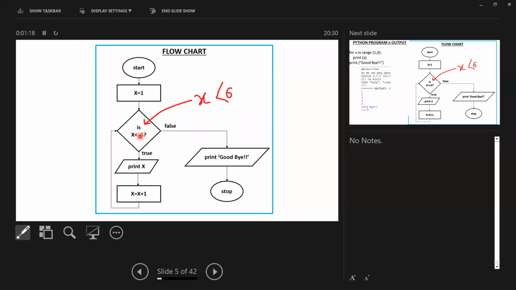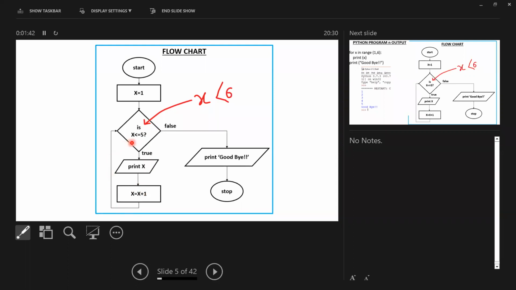In Python and Java it is a little bit different. So print x, then take the next value. The first starting value is x equal to 1. Now add another 1, that means number 2. Check whether number 2 is lesser than or equal to 5. Yes. Print x. Then add another 1: 2 plus 1, 3.